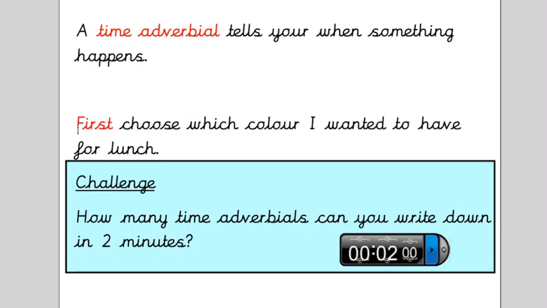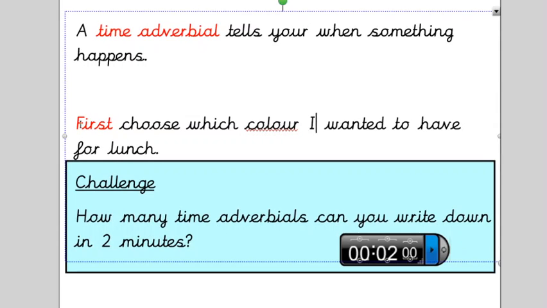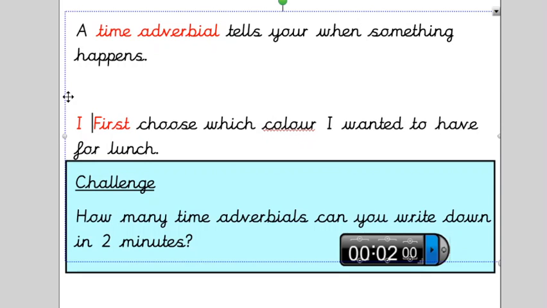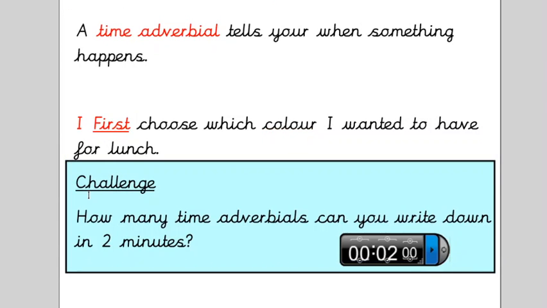So the example here: I first chose which colour I wanted to have for lunch. Okay, so the word first in there is your time adverbial. Now let's play a little game.